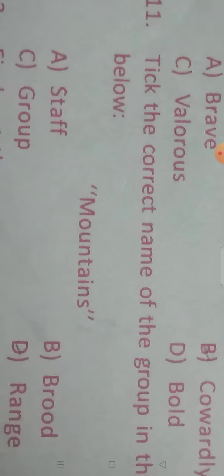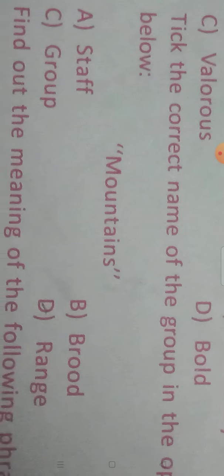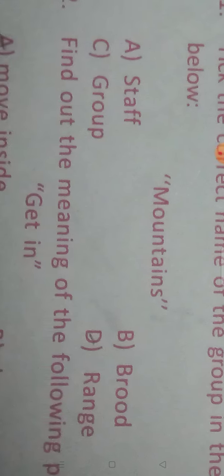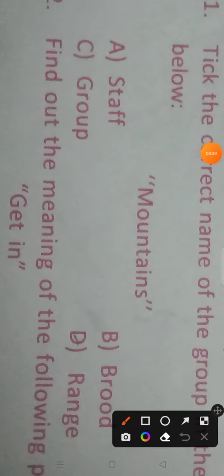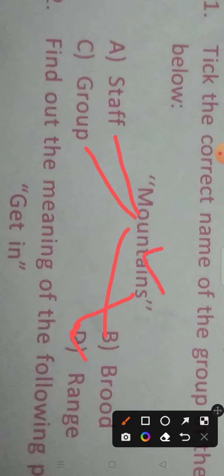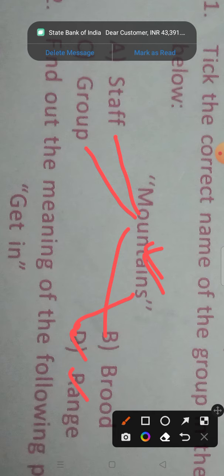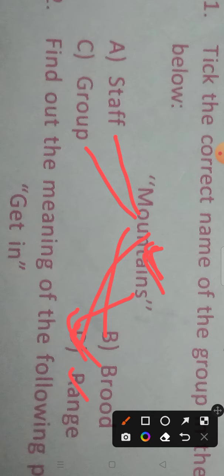Next, choose the correct name of the group given below. Mountains. Mountains will make a compound word by matching with range. Mountain range. We do not say mountain stuff, mountain group, mountain brood. It is not correct. Only mountain range will be a good compound word. So the C option is correct.